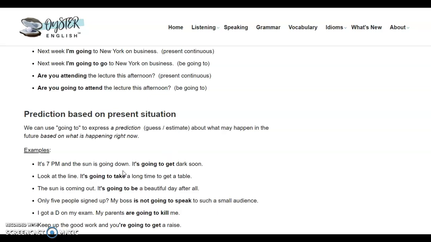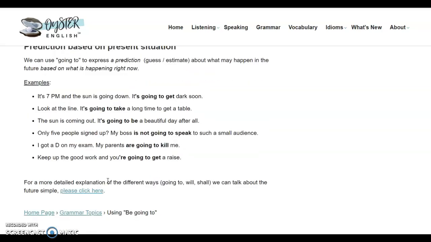It's 7 p.m. and the sun is going down. It's going to get dark soon. You predict that it's going to get dark soon, and you predict this because you know that it always gets dark soon around this time in this season. So it's something you have some evidence around, so you can base this opinion on some evidence.